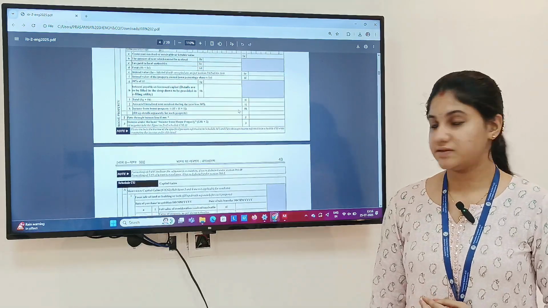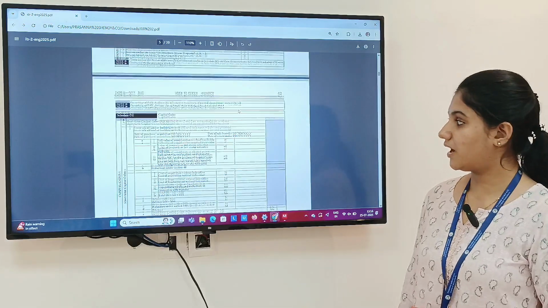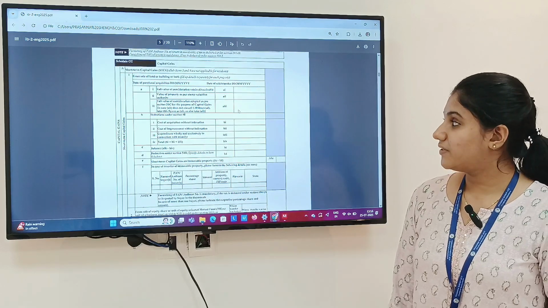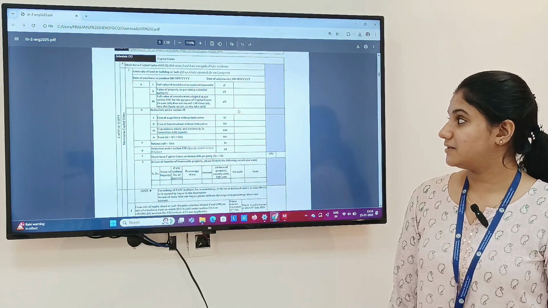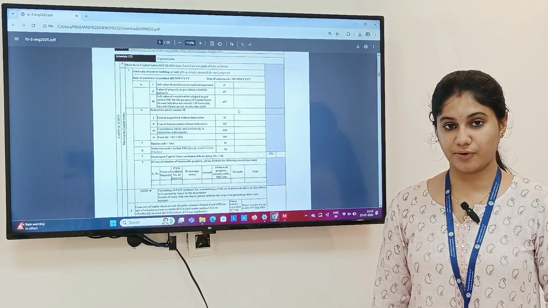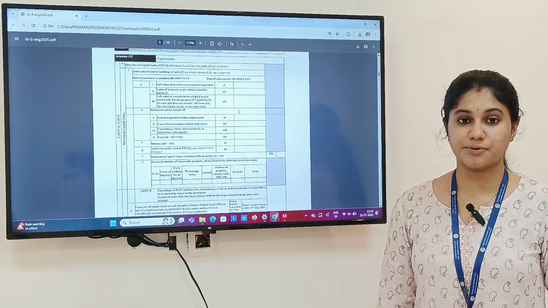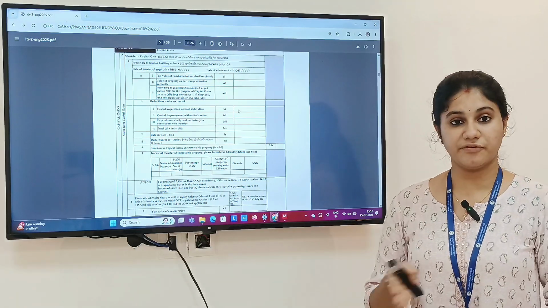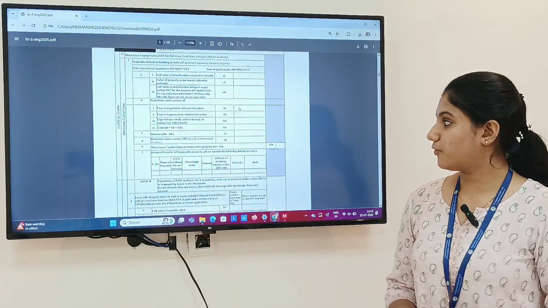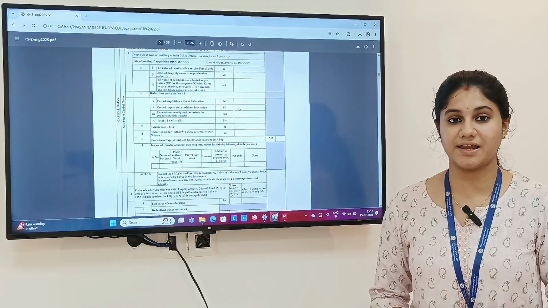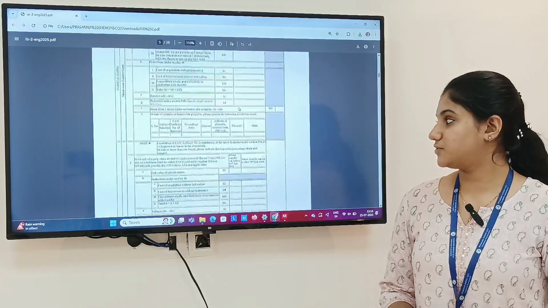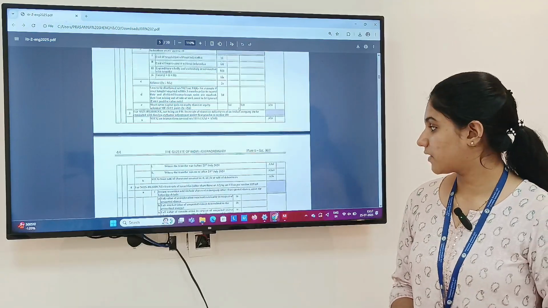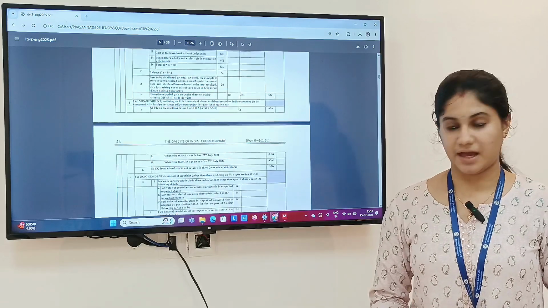Then Schedule CG, which is the income from capital gains, wherein you have to give information regarding the capital gains both short term as well as long term. From this year there is an amendment wherein after July 23, 2024, if you are having capital gains, you have to bifurcate them. The capital gain that has arisen before July 23, 2024, you have to fill accordingly, and which capital gain has been incurred after July 23, 2024, it has to be recorded accordingly. So such bifurcation is provided in this. Based on that, the rates will be applicable.